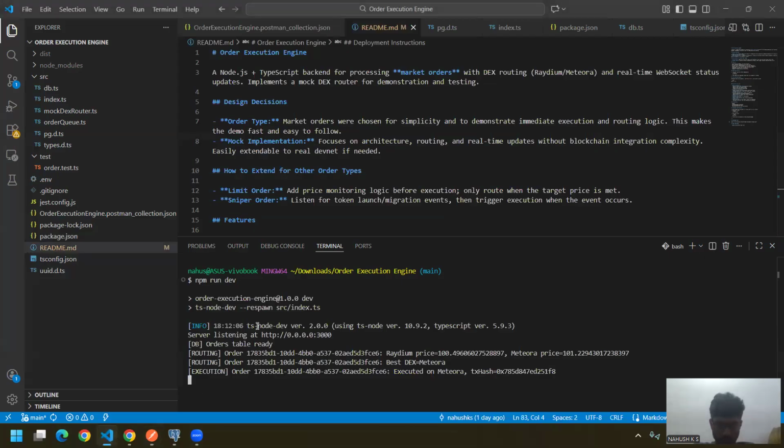In the terminal we can see the generated unique order ID, the Raydium price for that order and the Meteora price for that order. It will choose the best one. Here the Meteora price is higher, so it will choose Meteora as the best, execute that order, and a hash ID will be generated.